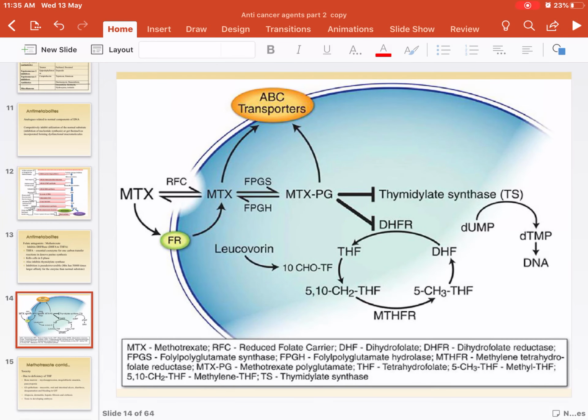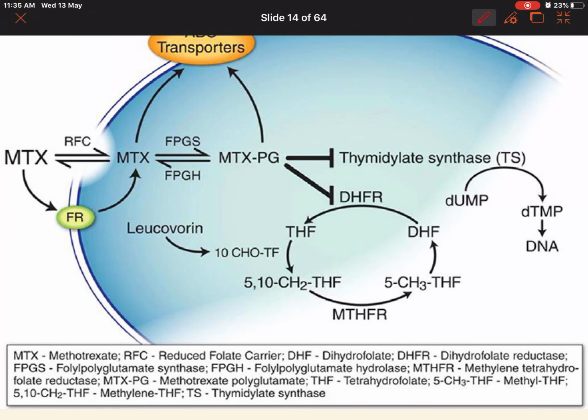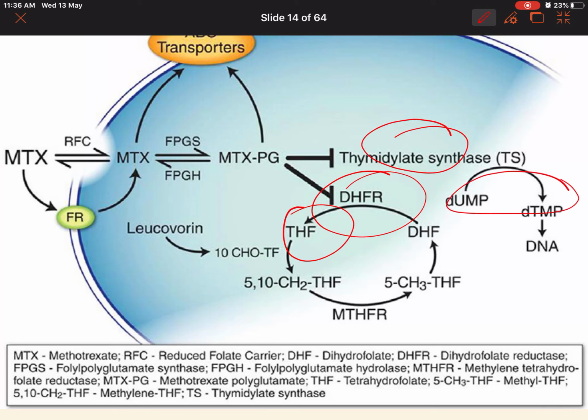So let's look into methotrexate. It inhibits synthesis of folic acid, that is formation of tetrahydrofolic acid, by inhibiting the enzyme DHFR. It also inhibits thymidylate synthase, thus decreasing the purine synthesis.